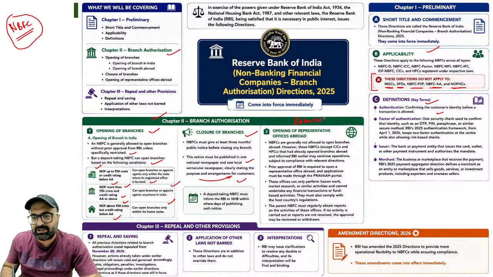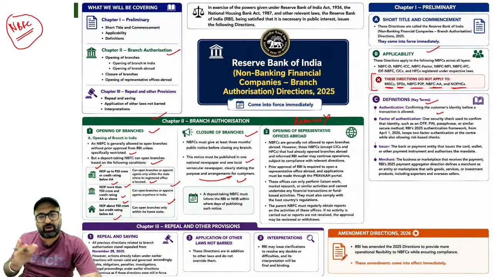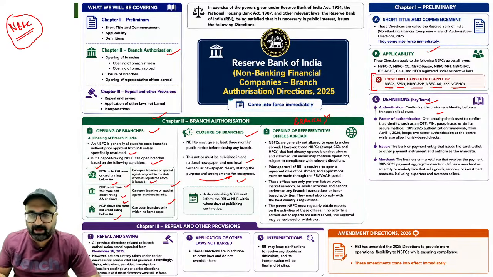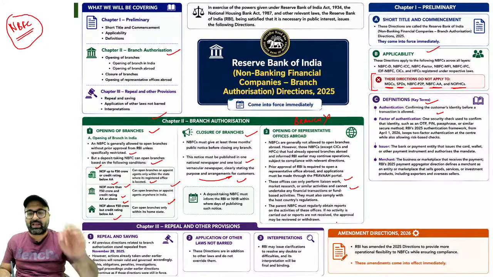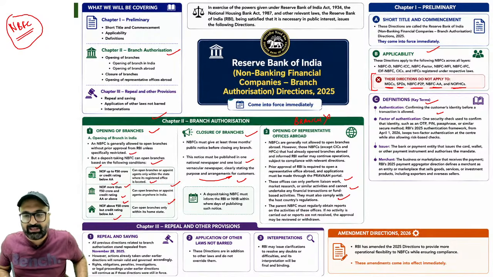Now if you want to open a branch outside India, firstly RBI does not allow NBFCs to open a branch outside India. RBI says that if you want to open one, it will be a representative office which will not get involved in financial transactions. You need to take prior approval from RBI. Apply on the Pravaha portal, and only once you receive the approval will you be allowed to open a representative office where you will perform liaison work or market research or similar activities, but you cannot undertake any financial transaction or fund activities.